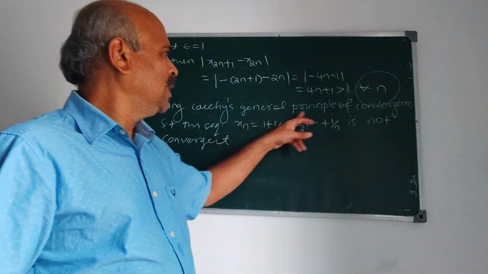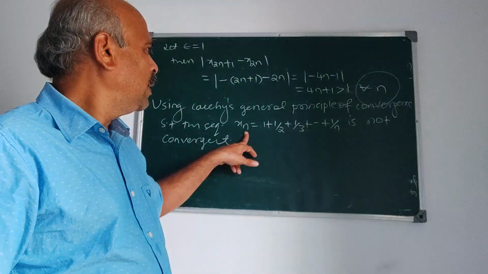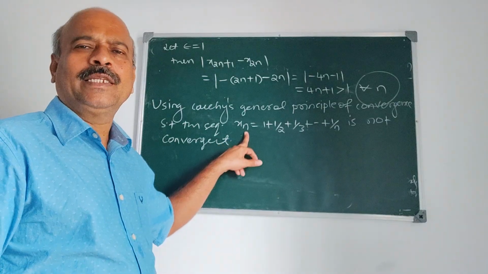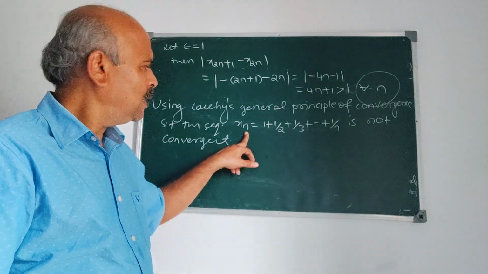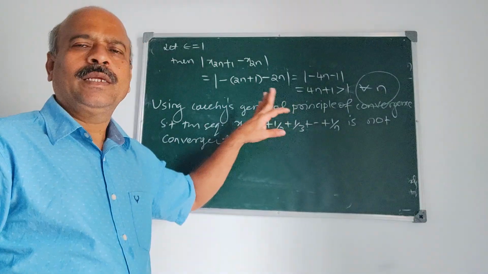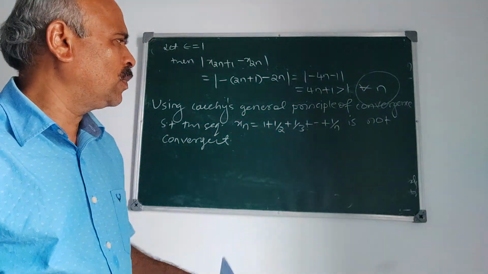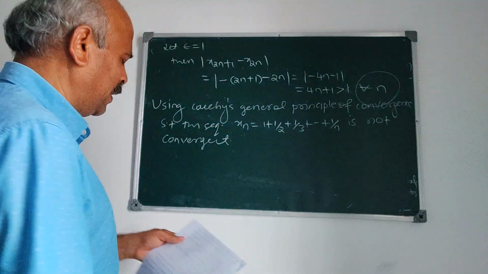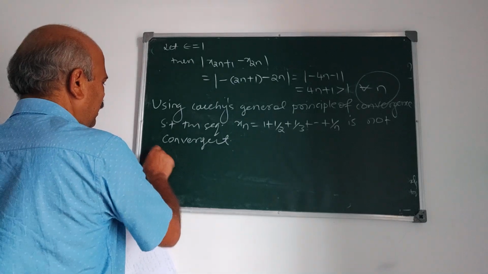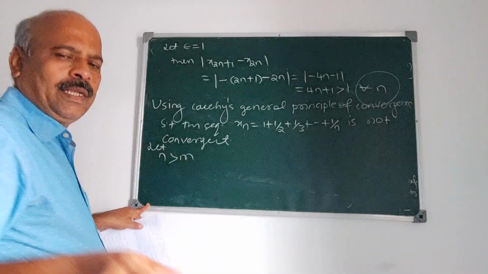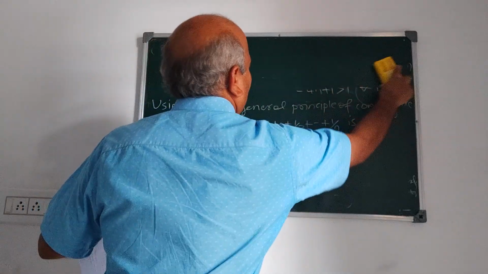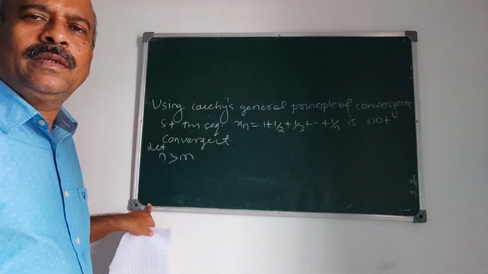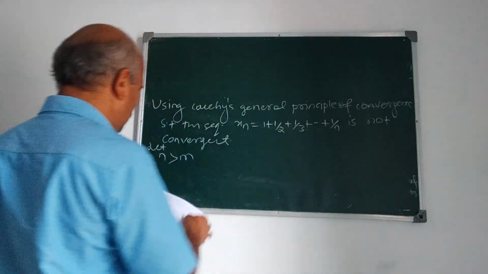What is Cauchy's general principle of convergence? The general principle of convergence is this: if for every pre-assigned number epsilon there exists p so that mod xn minus xm is less than epsilon for all n, m greater than or equal to p, it is a Cauchy sequence. That is Cauchy's criterion. Now let n be greater than m. We prove that it is not a Cauchy sequence, therefore it is not convergent. We use that technique here.